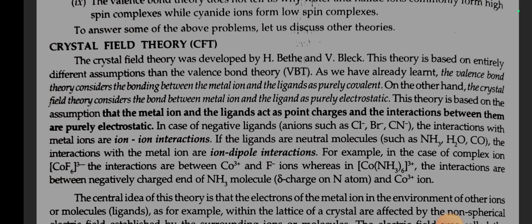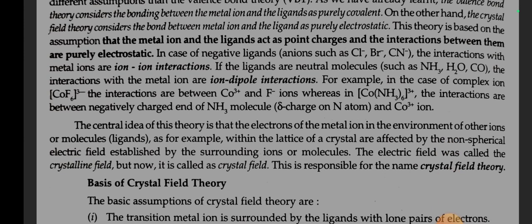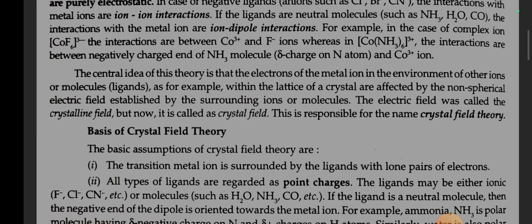In case of negative ligands, anions such as Cl-, Br-, CN-, the interactions with metal ions are ion-ion interactions. If the ligands are neutral molecules such as NH3, H2O, the interactions with the metal ion are ion-dipole interactions. For example, in the case of complex ion CoF6 3-, the interactions are between Co3+ and F- ions, whereas in Co(NH3)6 3+, the interactions are between negatively charged end of NH3 molecule and Co3+ ion.